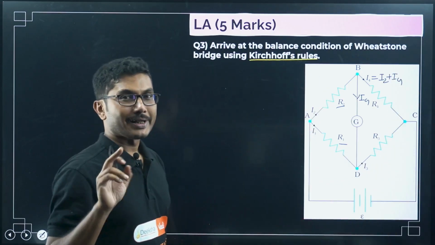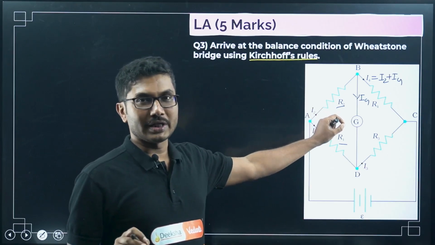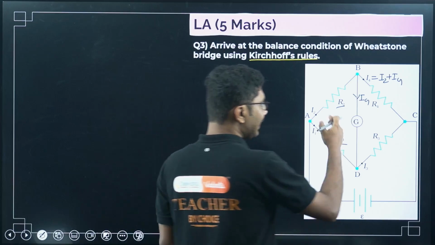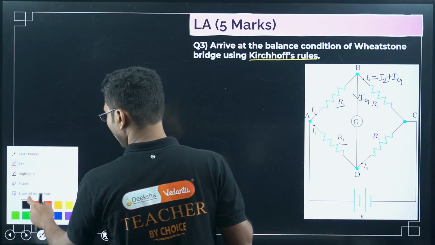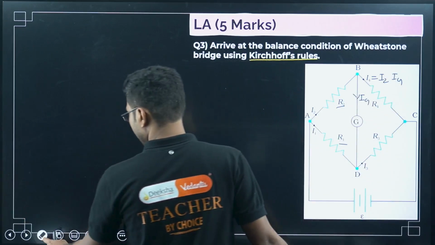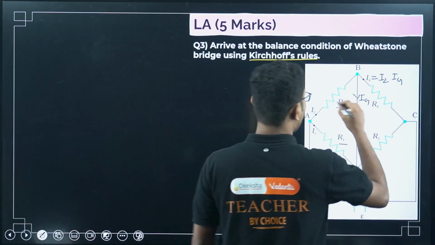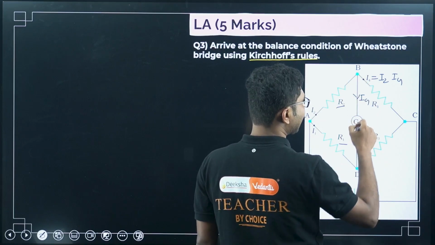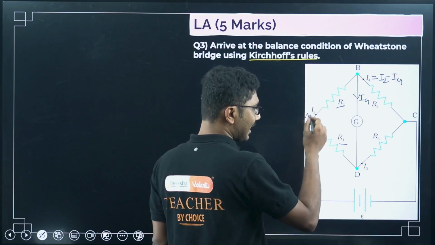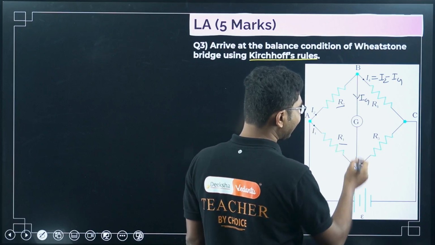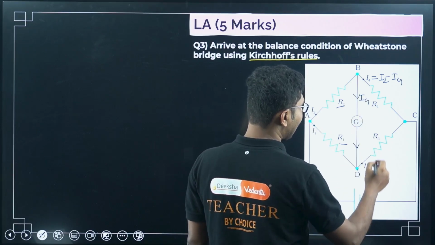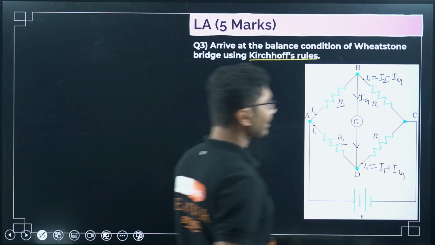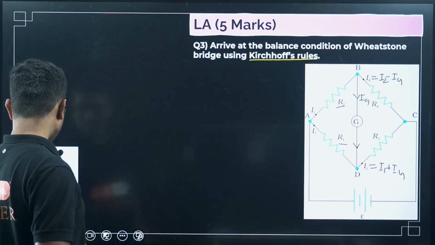One more important thing: the more work you do in the diagram, the less work you need to do while solving the problem. Here I made a mistake. In this junction, I2 is entering, IG and I4 are exiting, so it will be I2 minus IG. Whereas at point D, I1 is entering, IG is also entering, and only I3 is leaving, so you can write this as I1 plus IG. Even though it does not matter too much, it will be helpful, as you will see after a while.